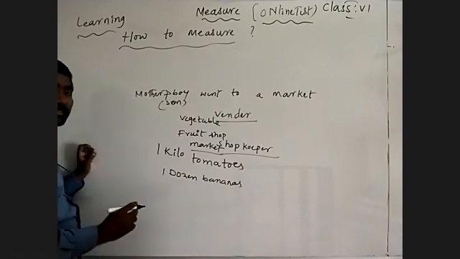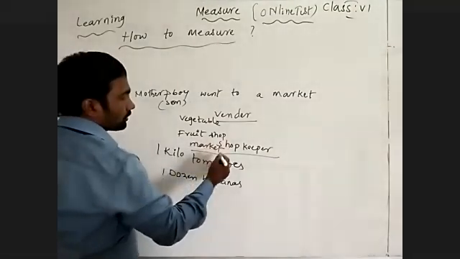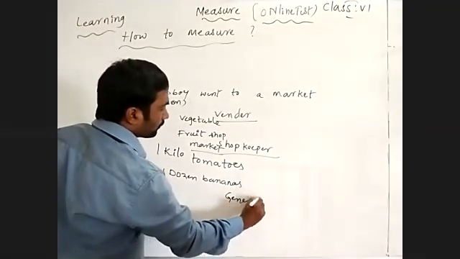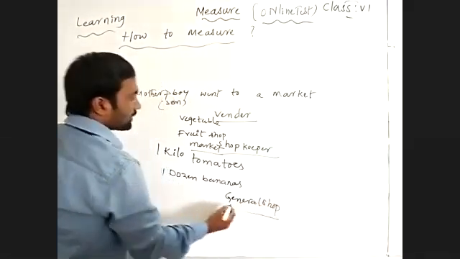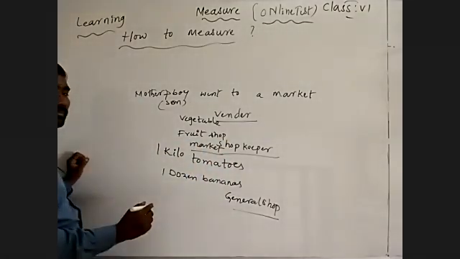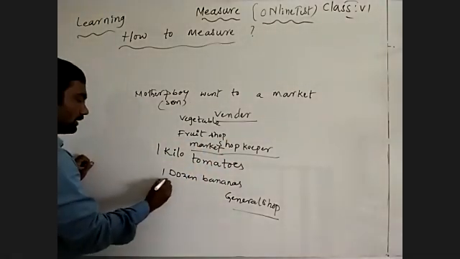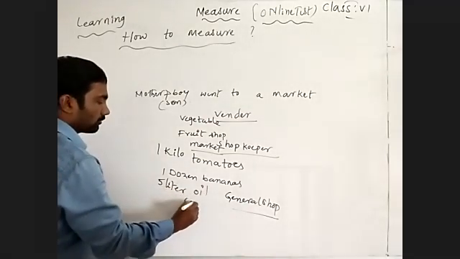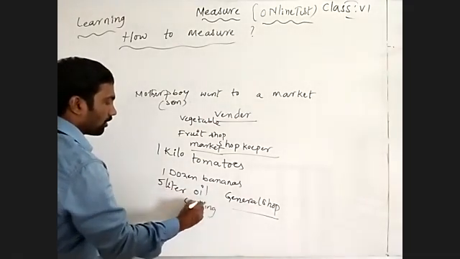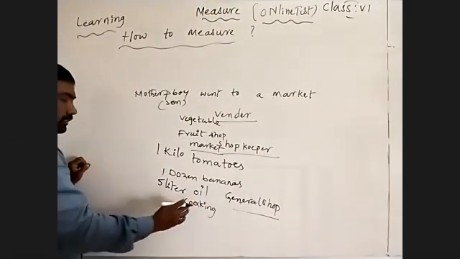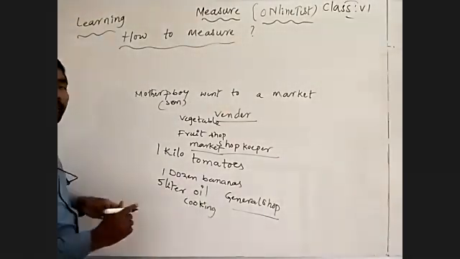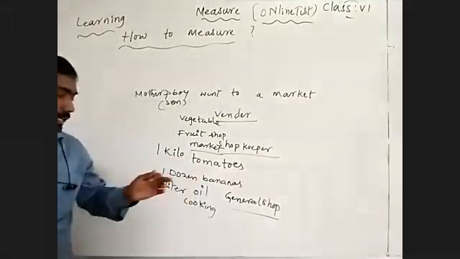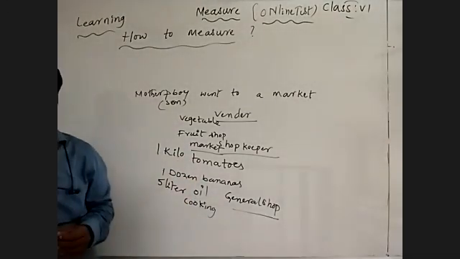After that, she went to the local general shop. She asked the shopkeeper, give 5 liter cooking oil. See here, observe these 3 different types of situations.